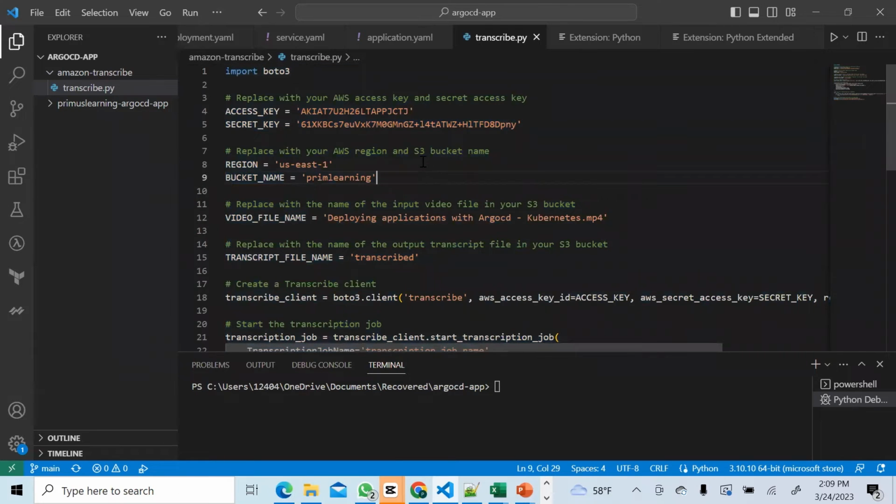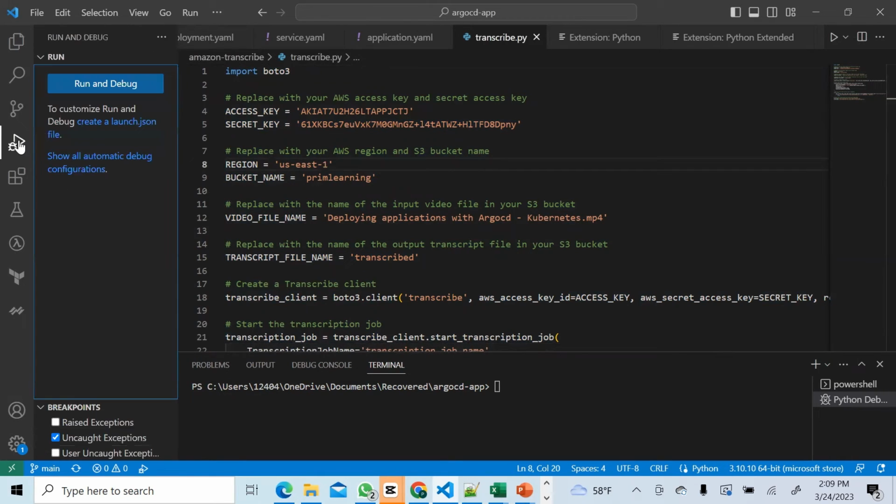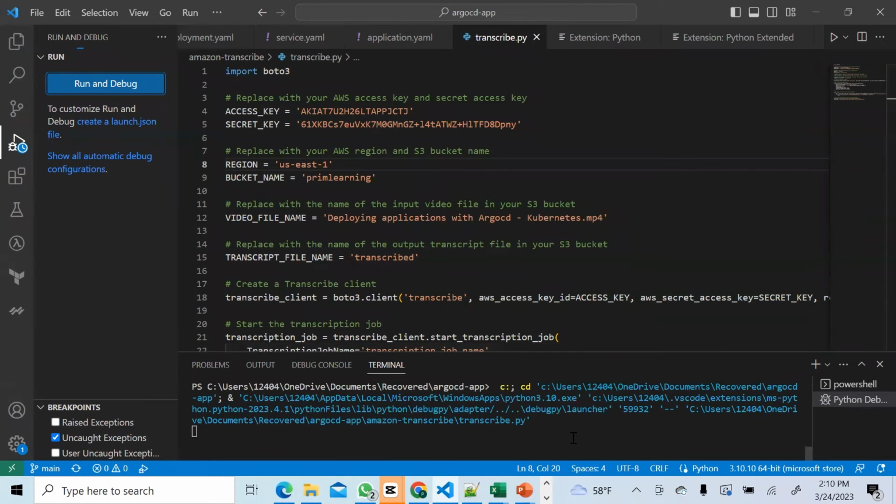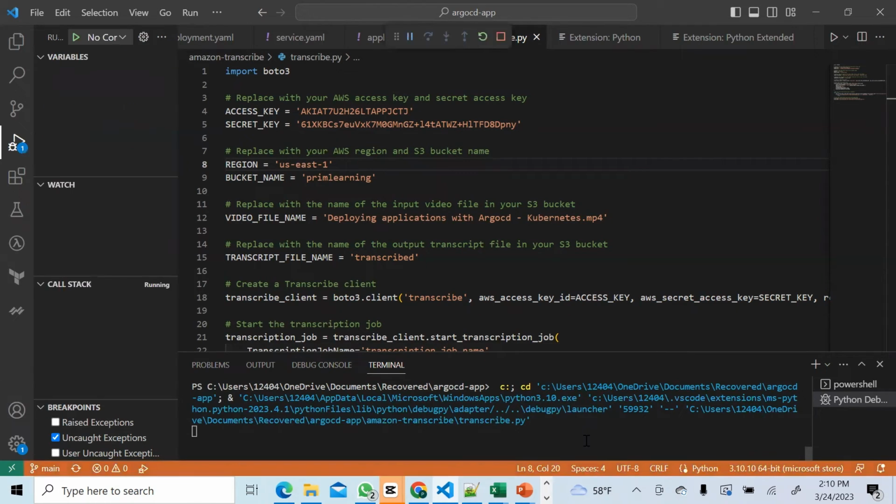And so once you have this script, you have your keys inside and you have your versions of things installed, so Boto3, and you have Python installed, you can then simply go ahead and run this. We'll run this in debug mode. So we'll just hit debug because you want to run inside this IDE here, and just hit run. Let's see what happens. So you notice that it's running. It will take a little while here. There is no activity here showing that something is happening. You see it's currently running, no errors for now.